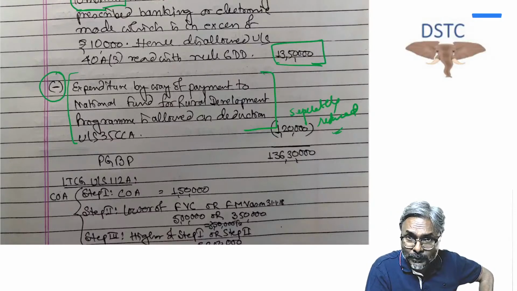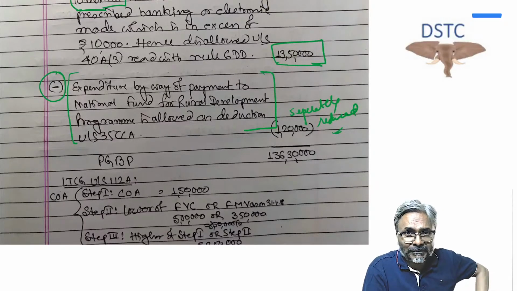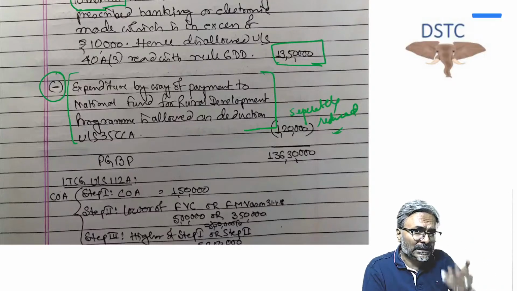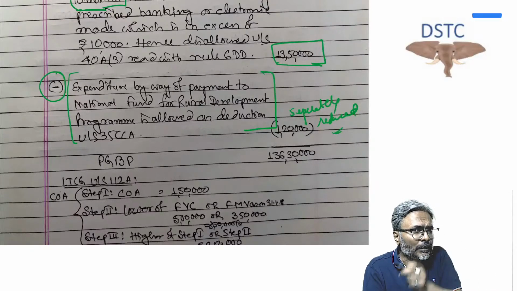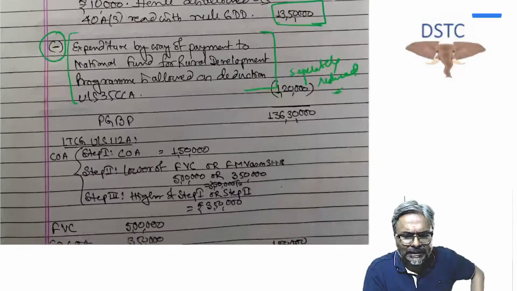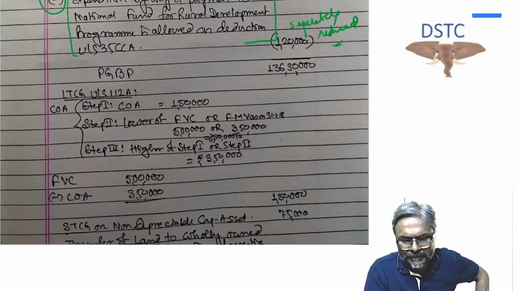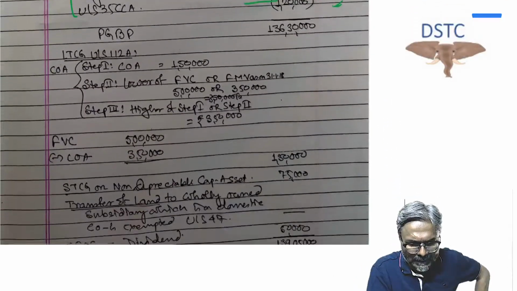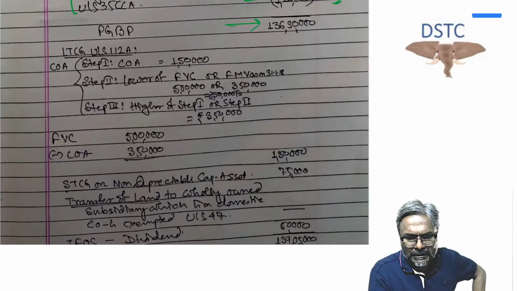This is the error you can make. So please appreciate that for information given in the additional information, chances are very high that it may not be captured in the add less. If it is not captured in the add less, please reduce it and make the adjustment separately. Now PGBP is there. Capital gains we already discussed.